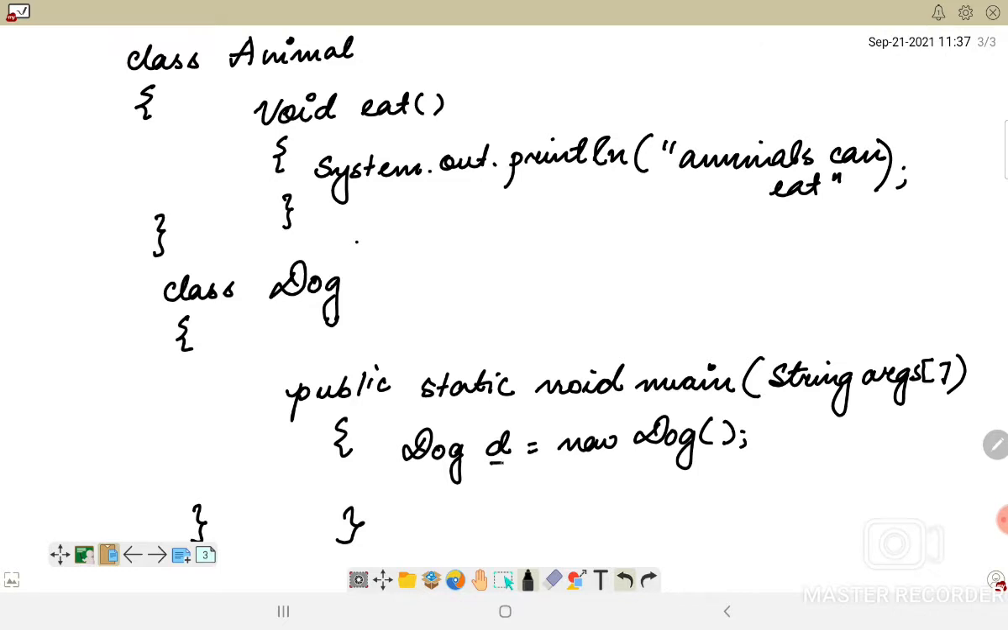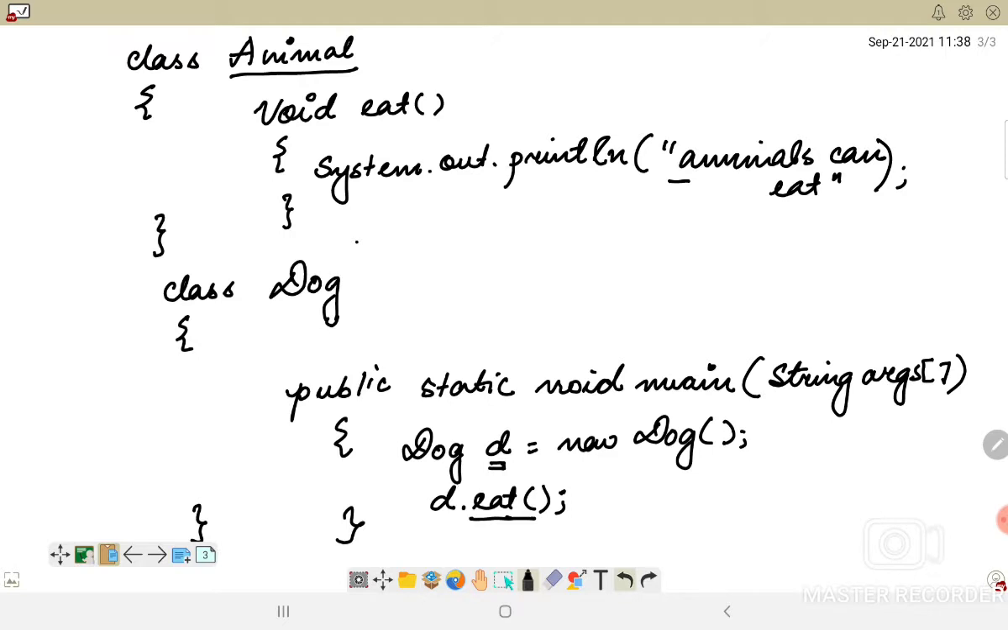Now if the d object needs to execute this particular statement, what should I do? If I'm trying to access any method with the d object, I will write d.eat(). This dot operator will help me call this method, but this method is inside a different class, which is the Animal class. Will it be possible to do that? No, right? We have done this previously also. It is not possible to call a method of a different class using the object of some other class.